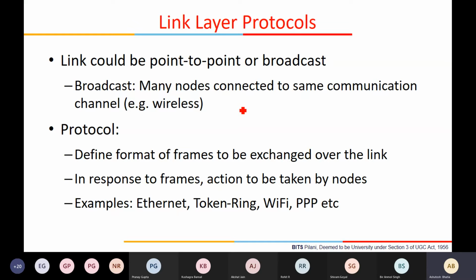Sometimes, if somebody is not aware of the link layer, whatever you have done so far is sufficient. You can consider the link layer as an abstraction, and just leave the course here itself.